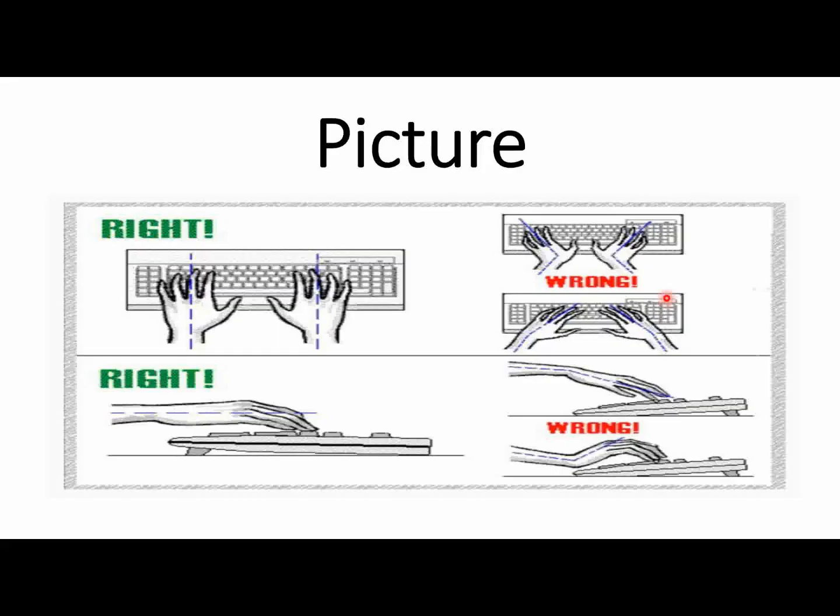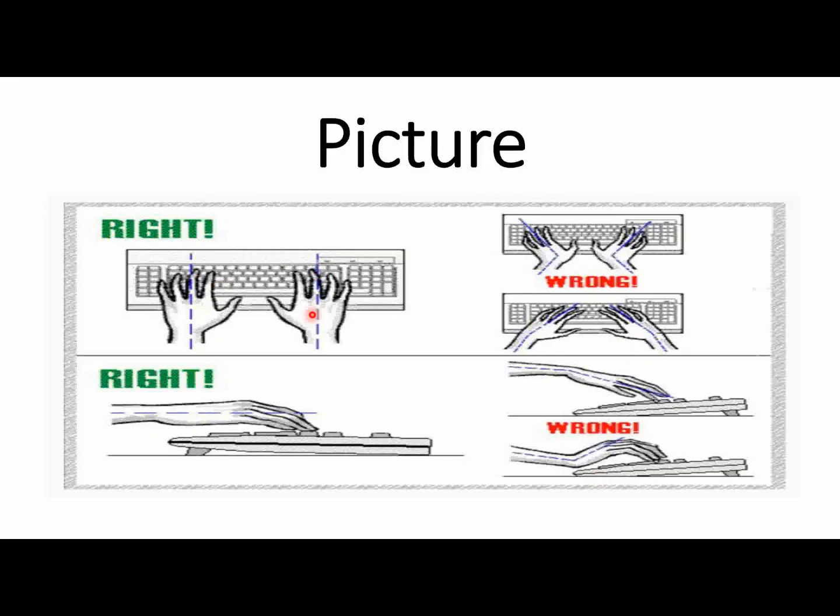So I am going to discuss this example also. This is also about the keyboard, and this is also about the keyboard. So these are the hands in the parallel position, but these are the hands in different positions. So this is the position of the hand in the right position, and this is the position of the hand in the wrong position. So let's do it. The picture provides information related to the hand's position during typing, because this is typing and this is the hand, so this is the content.